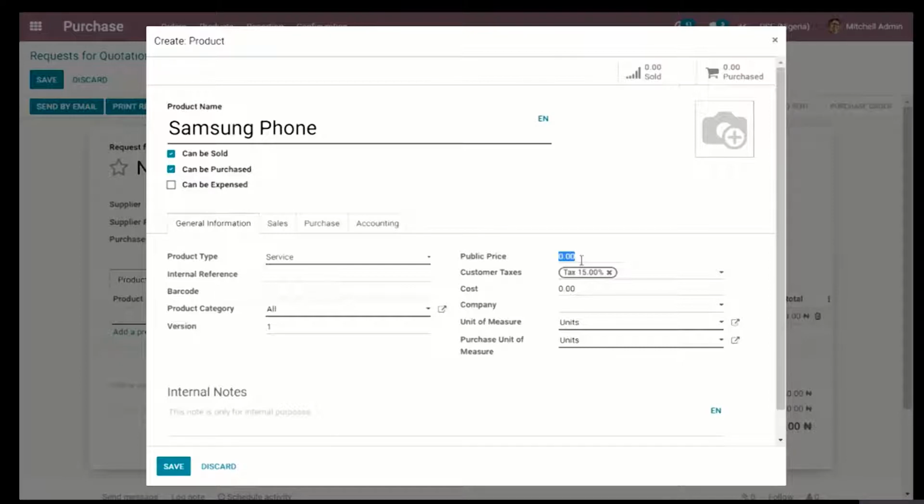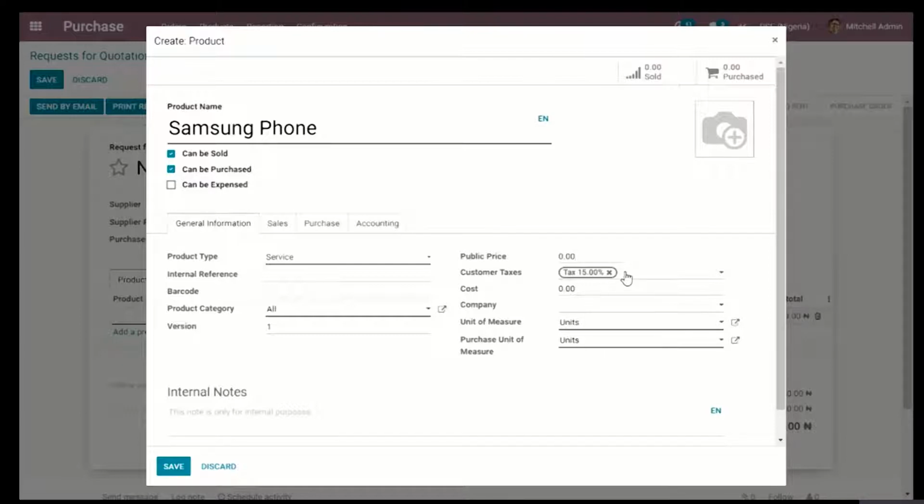And if I were to input the price now, whenever I try to create a purchase order for this particular product, Odoo will automatically bring up that price for me. But for this demo, I'm going to leave that blank so that we can input it manually when we're creating our purchase order. Same thing goes for the cost of the product. You can leave that blank so that you will be able to manually fill it in.